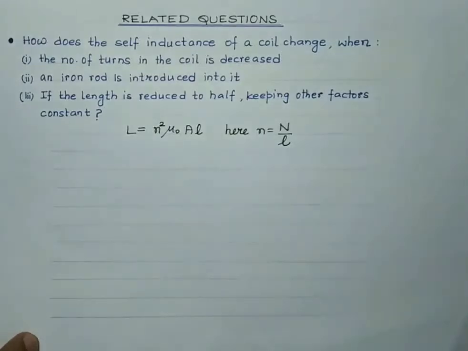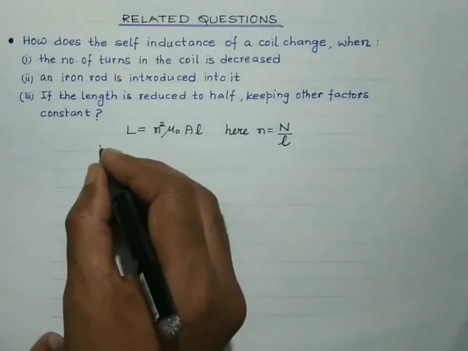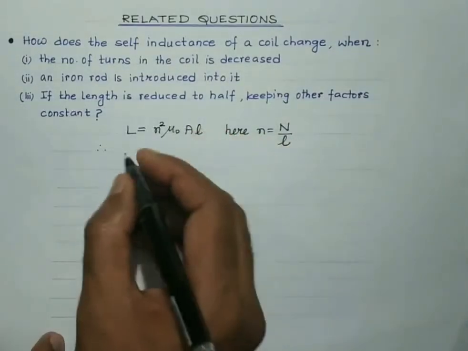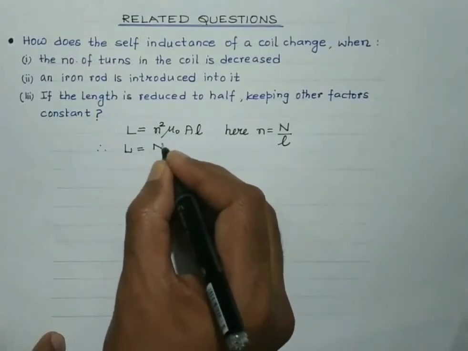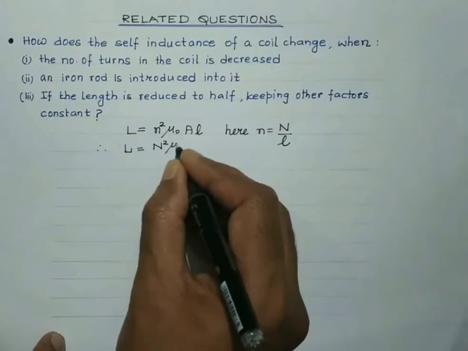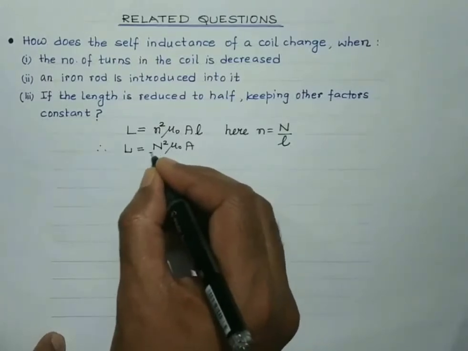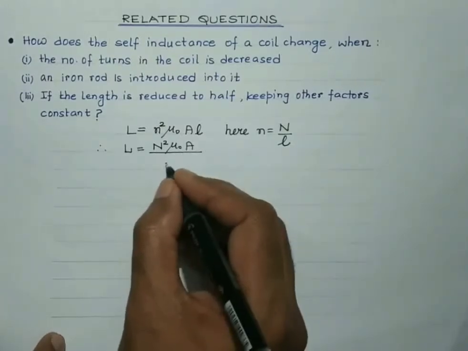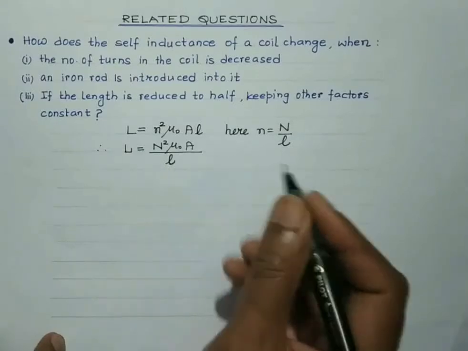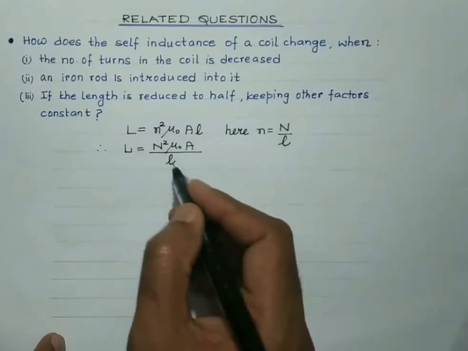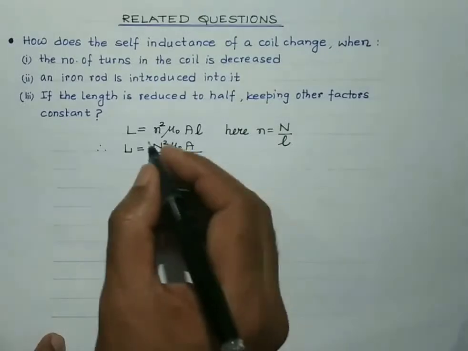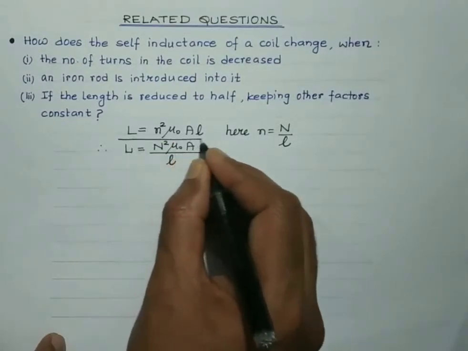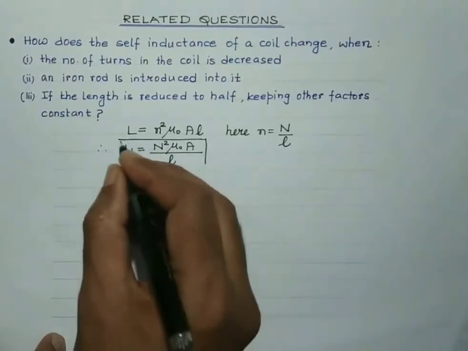Small n is the number of turns per unit length. Therefore, substituting this value of small n, the actual formula for the self-inductance in terms of the number of turns would be N square mu naught A divided by L. N square is capital N square divided by L square, so L square and L, one L will be left in the denominator. So this is the formula to be used in order to answer the above question.